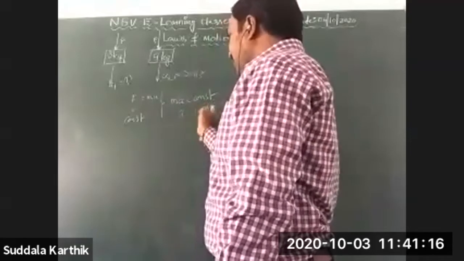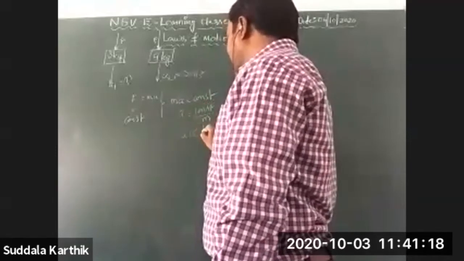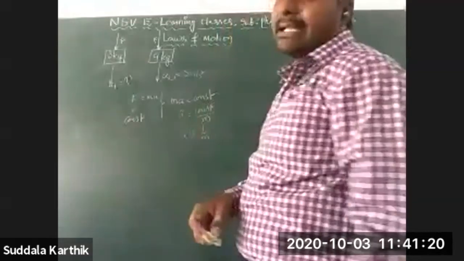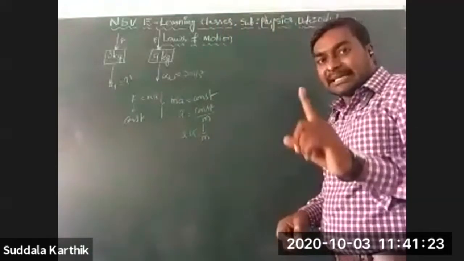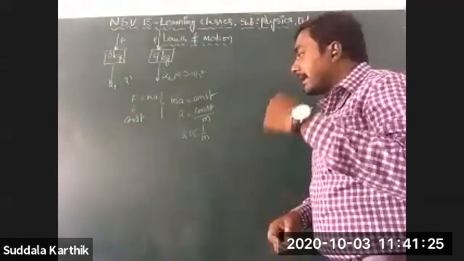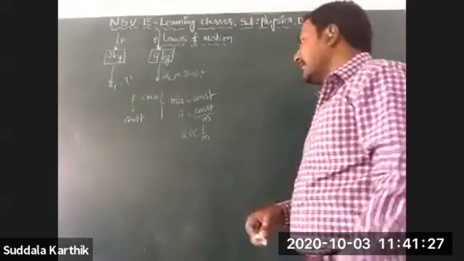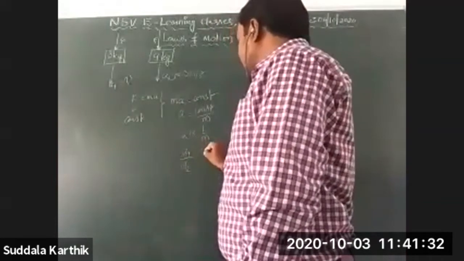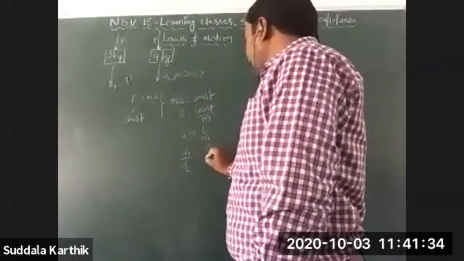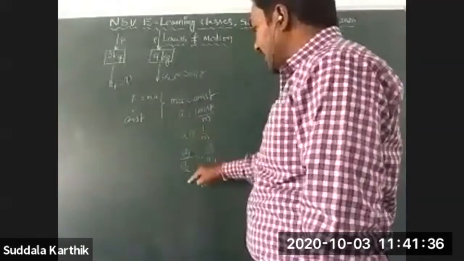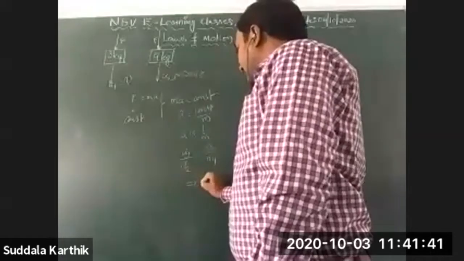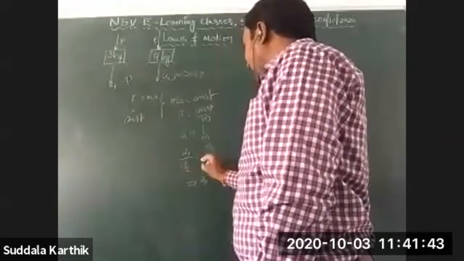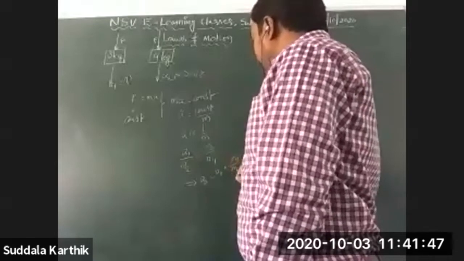Removing this constant, you can write a is directly proportional to 1 by m, or inversely proportional to m. So here A1 by A2 is equal to M2 by M1. From here, A2 is equal to A1 into M1 by M2, sending this to this side.